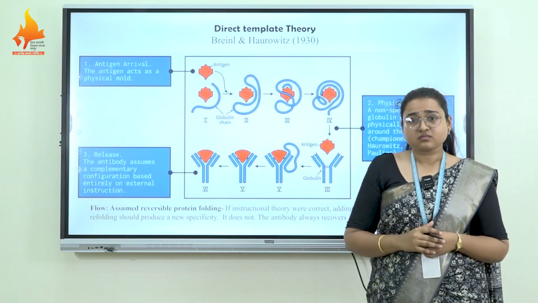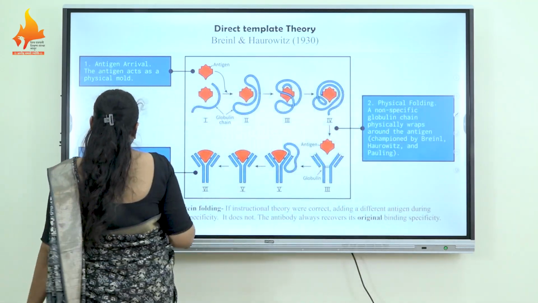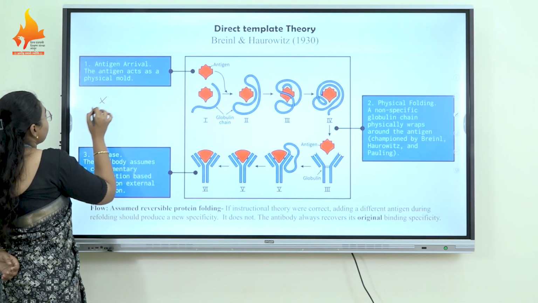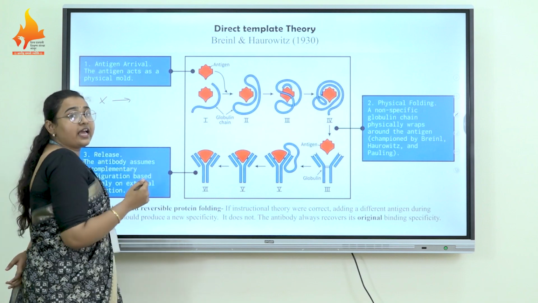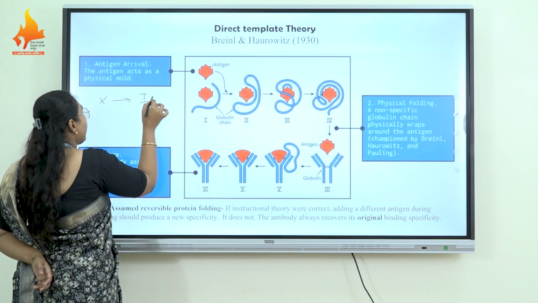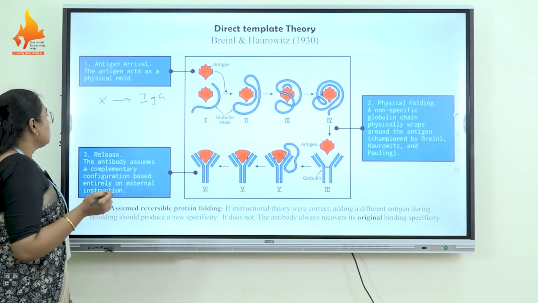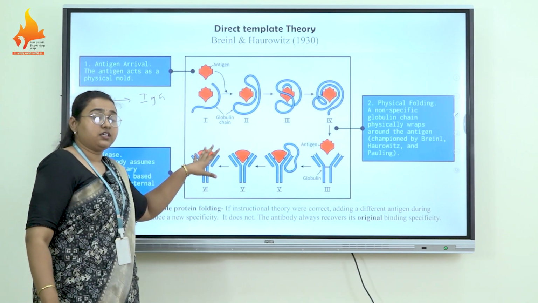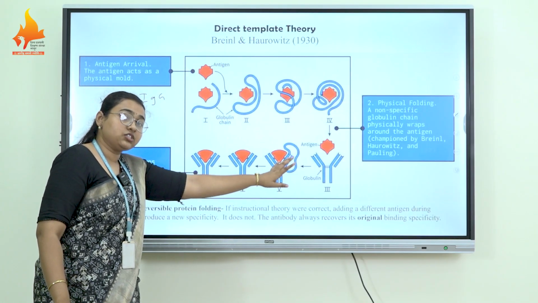But this theory also has a flaw. Take an example of an antigen and antibody. Suppose there is an X antigen, and the antibody produced against that X antigen is IgG, immunoglobulin G. According to this theory, the antibody itself folds against that antigen.